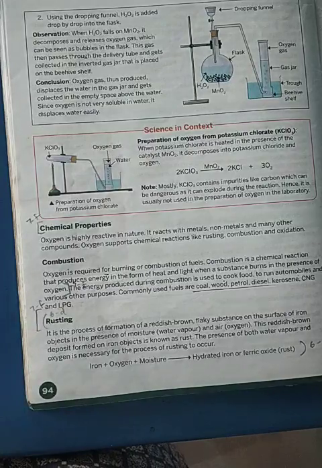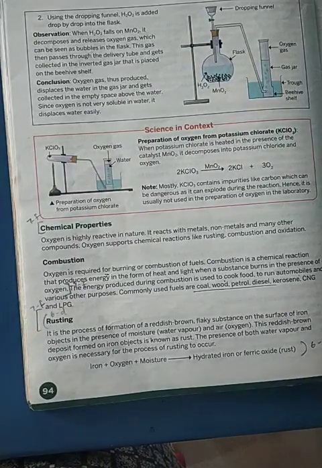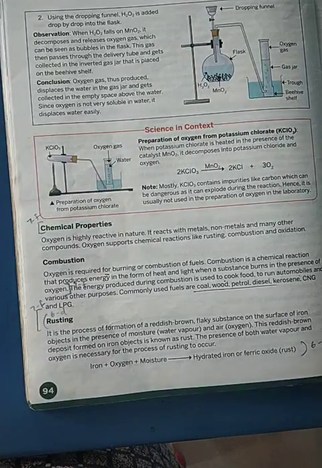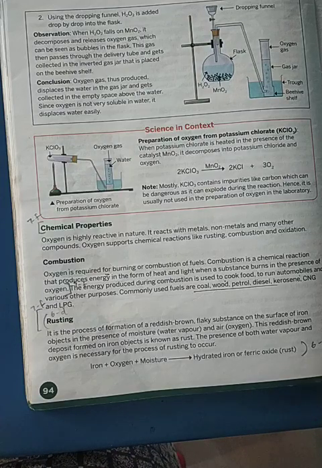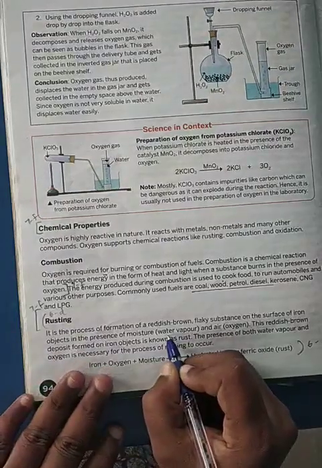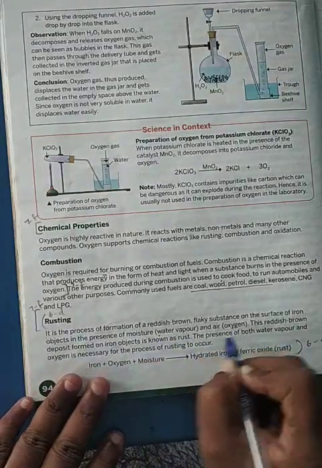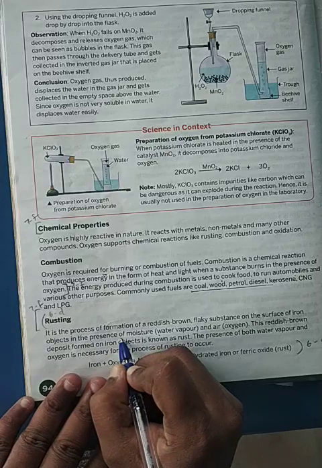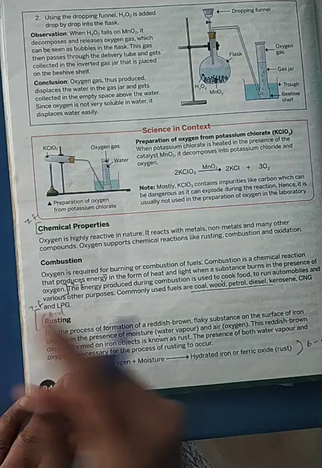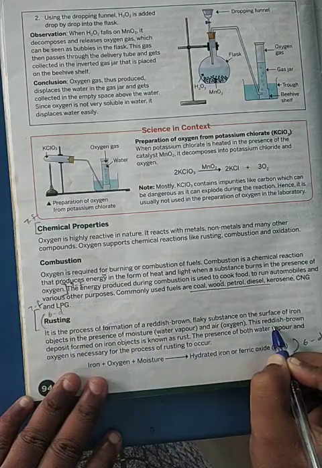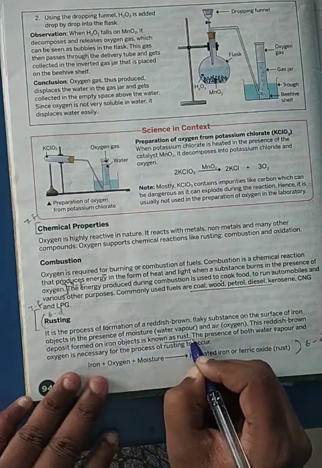Why? Because this iron is exposed. Exposed means it is open to oxygen in the presence of moisture. Now, moisture means what? Water content. How is it present in air? In the form of water vapor. So in the presence of water vapor and oxygen, this iron will form a reddish brown flaky substance. This deposit is called rust.